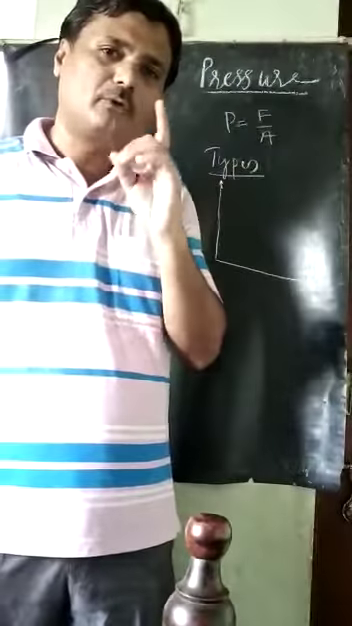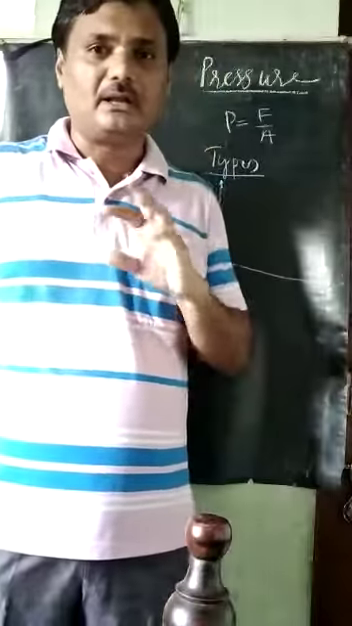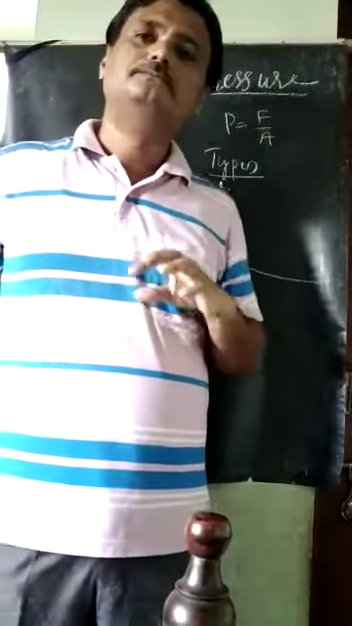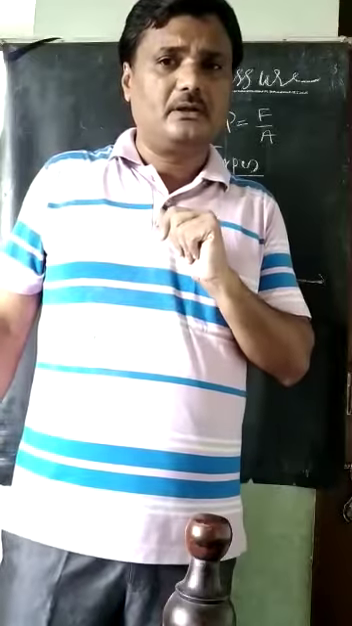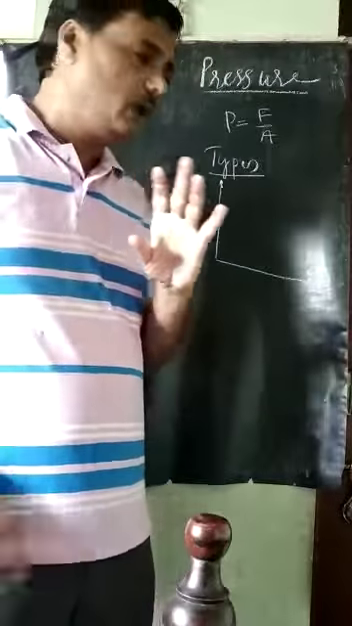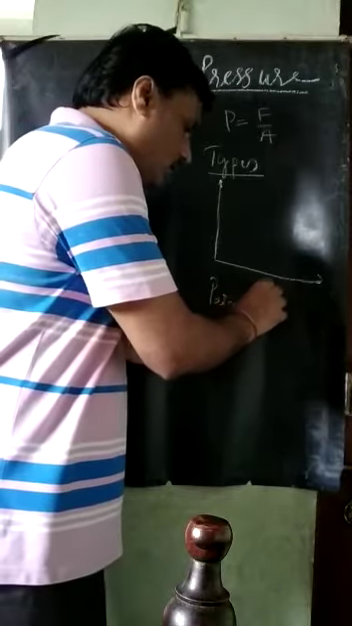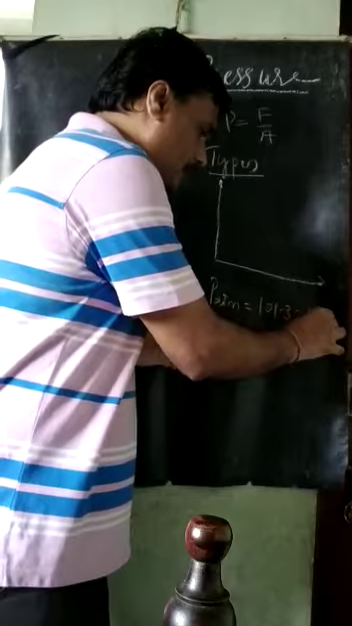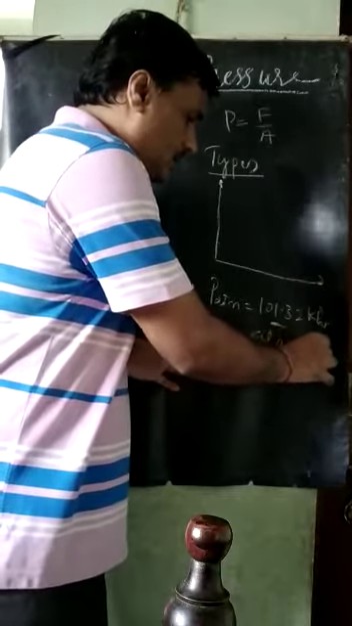Standard pressure of the atmospheric air will be measured at sea level, at NTP condition, that is, normal temperature condition. This atmospheric pressure is around 101.32 kilopascal at normal temperature at sea level.